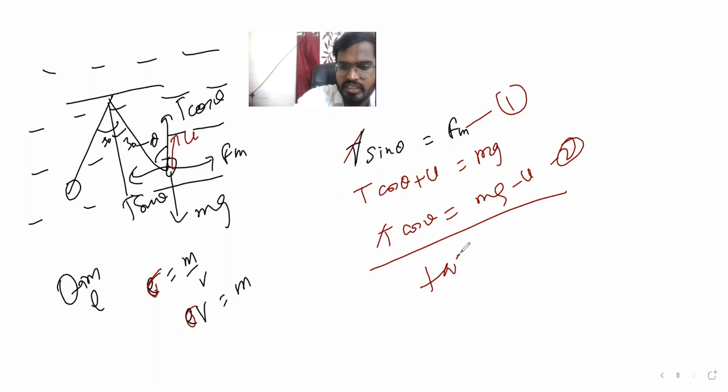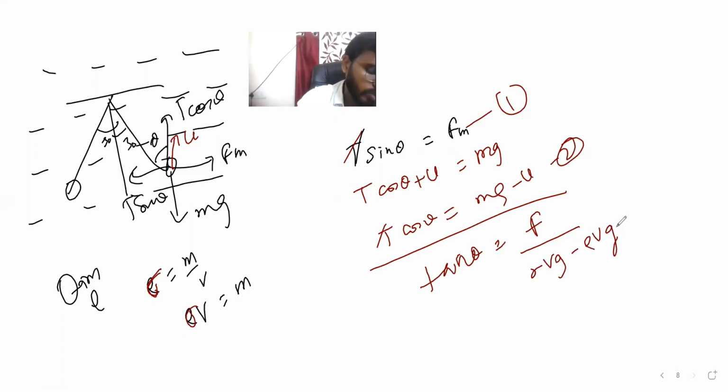Tan theta is equal to Fm by mg, sigma V g minus rho V g, that is the upthrust force, right? So this is equation number 2.